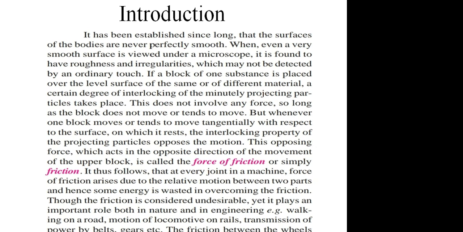Those irregularities or roughness of bodies we cannot see with our naked eyes, or detect by our ordinary touch.